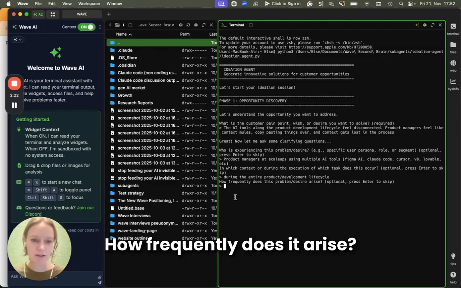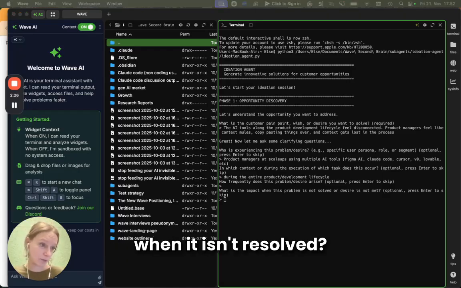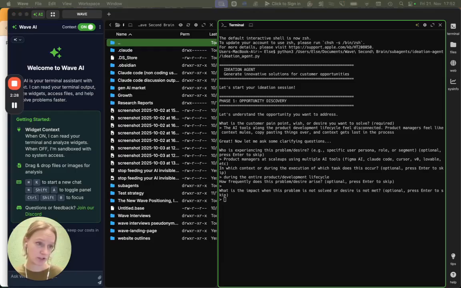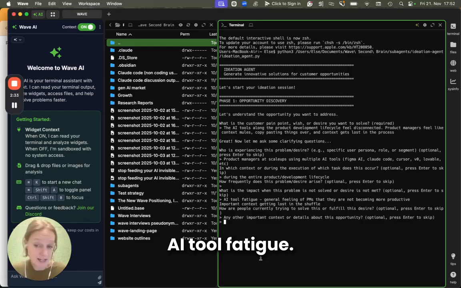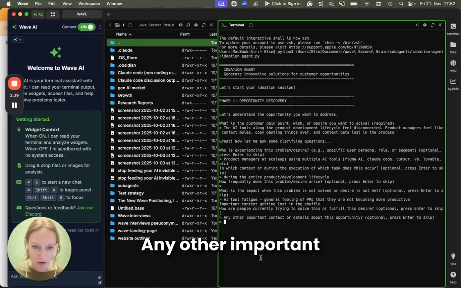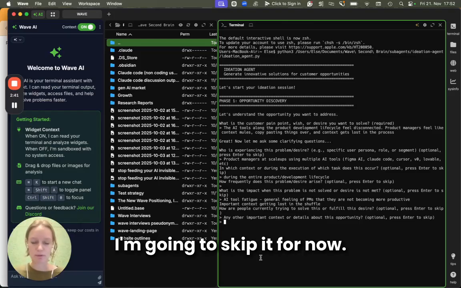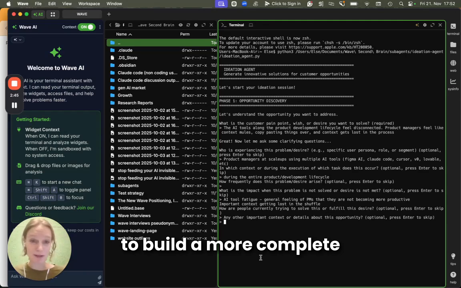How frequently does it arise? Okay, I'm going to skip this one. What's the impact when it isn't resolved? I have two pieces. AI tool fatigue. Product managers are just exhausted. And also context getting lost in the shuffle. Any other important context or details, I'm going to skip it for now. All it's trying to do is to build a more complete product understanding.